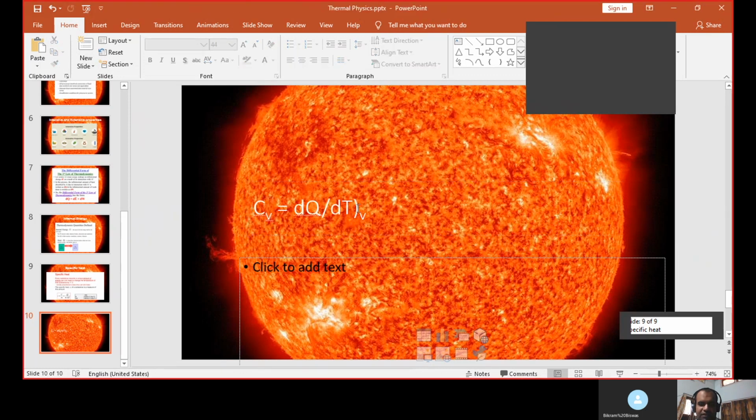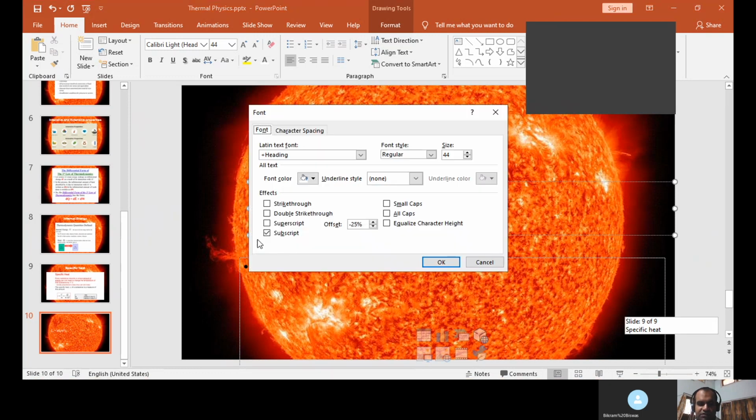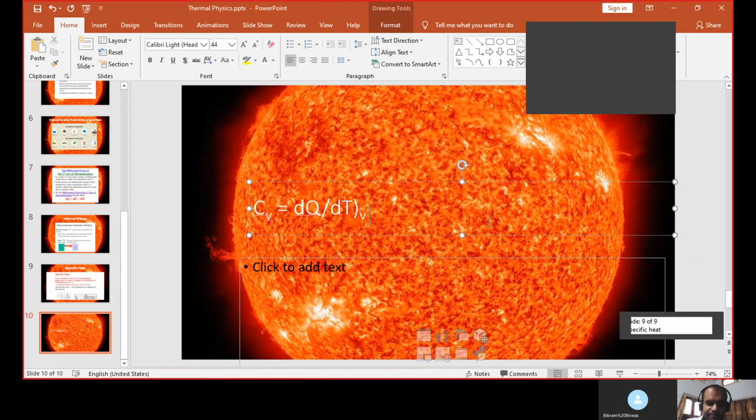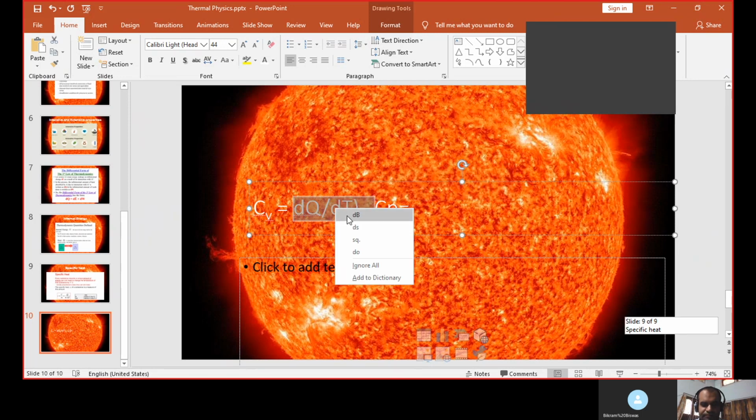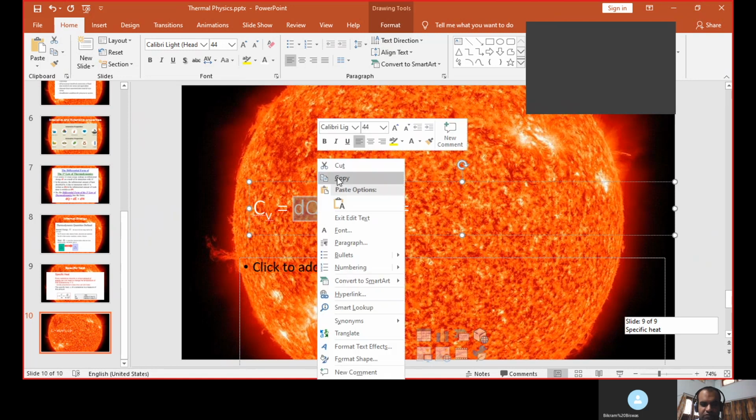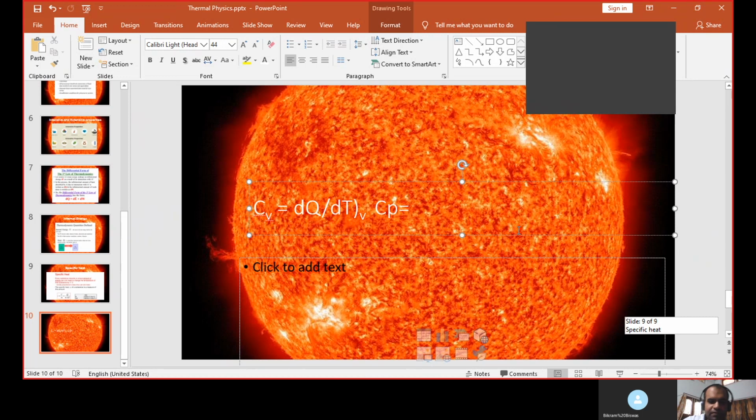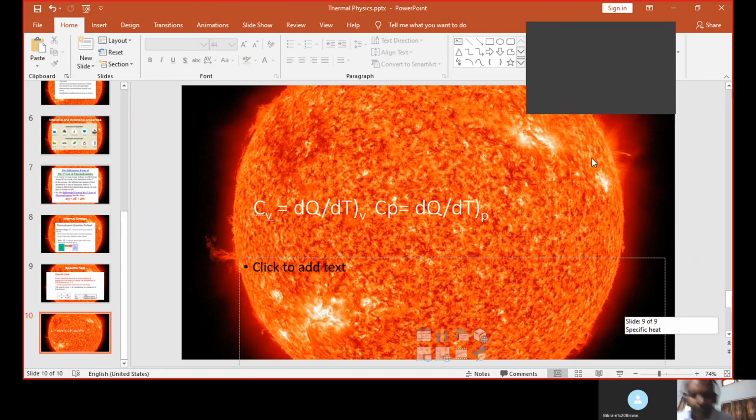And similarly Cp, I mean specific heat at constant pressure, if we have to write that, Cp is equal to the same formula, but in place of volume it will be pressure.